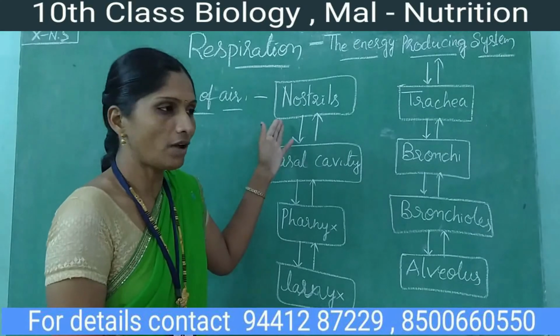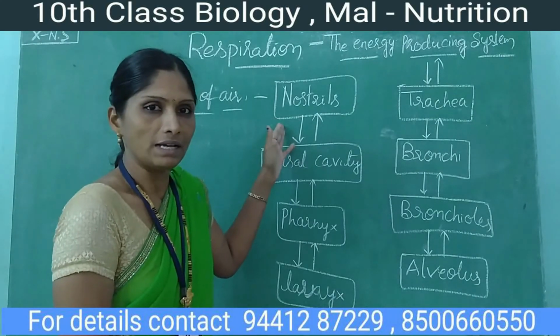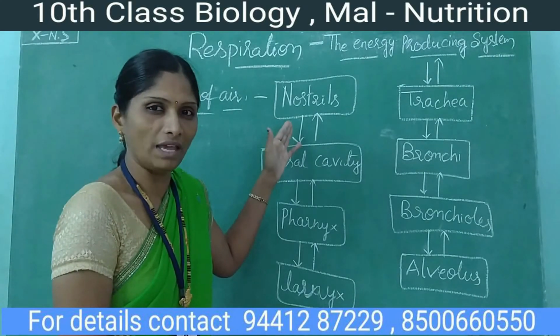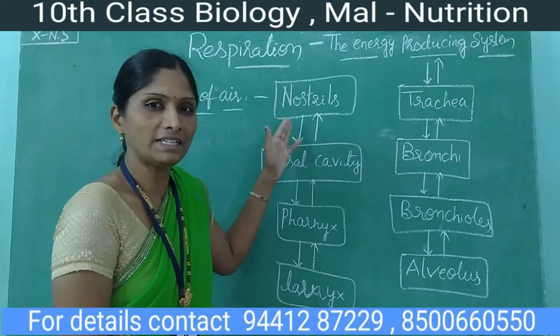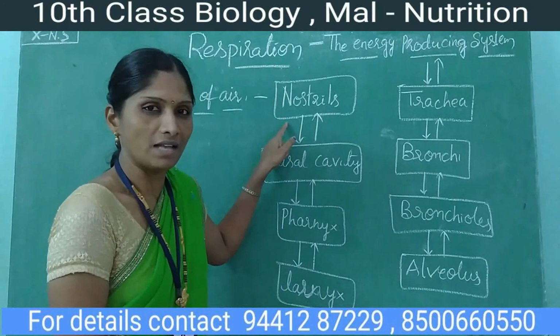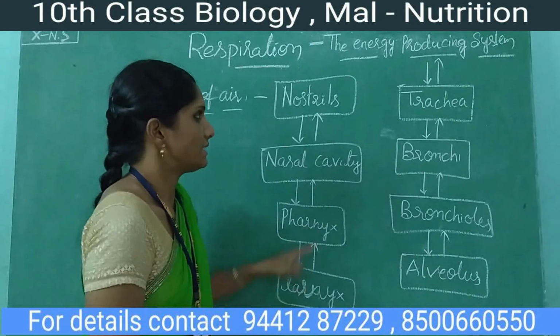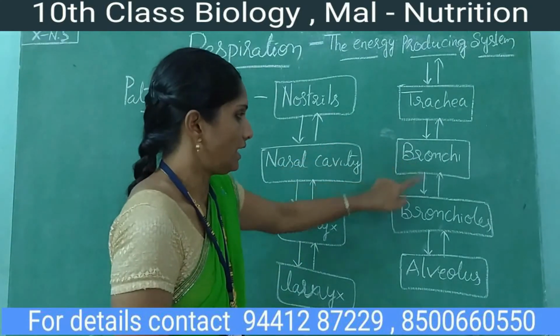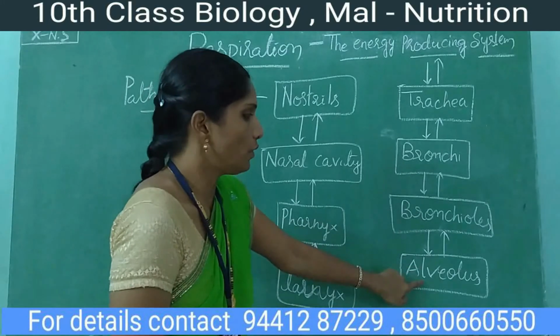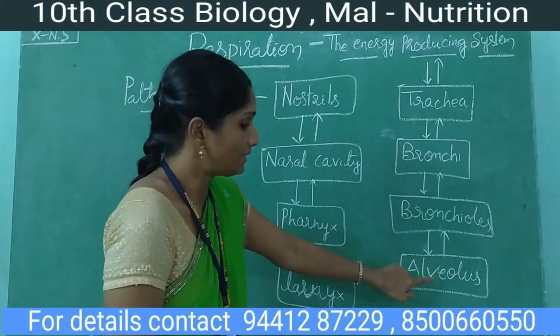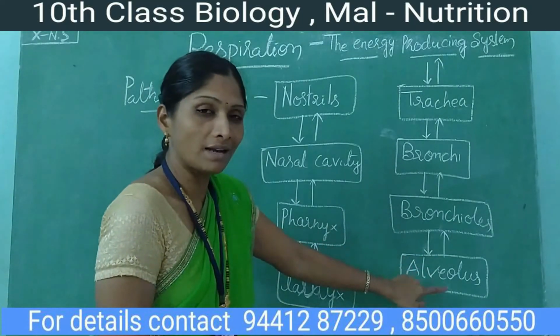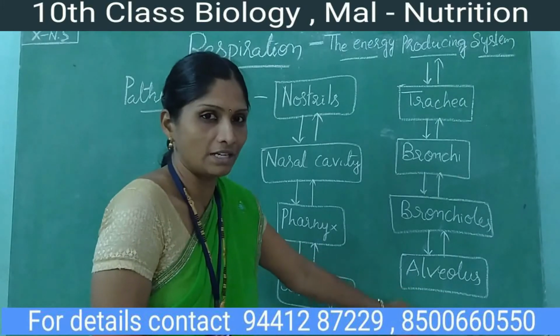The first step, the entry of the pathway of air, is the nostrils, then nasal cavity, pharynx, larynx, trachea, bronchi, bronchioles, alveolus, and the oxygen next enters into the blood.